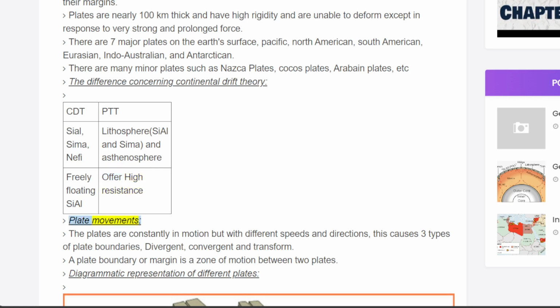Plate movements. The plates are constantly in motion but with different speeds and directions. This causes 3 types of plate boundaries: divergent, convergent, and transform. A plate boundary or margin is a zone of motion between 2 plates. Diagrammatic representation of different plates.